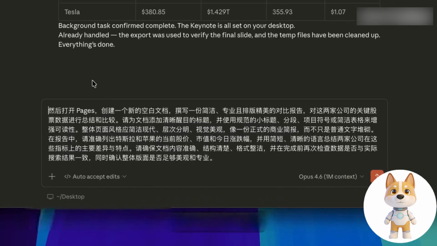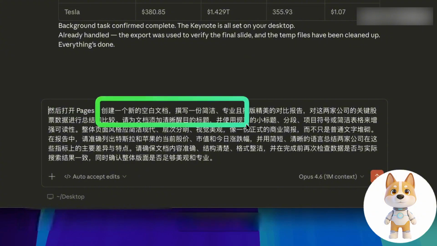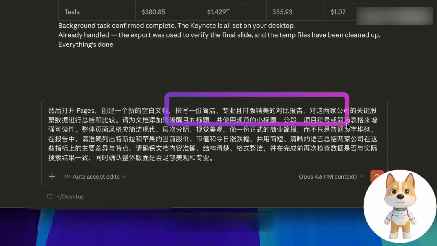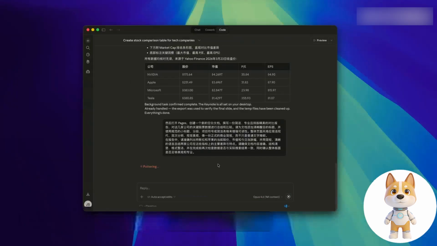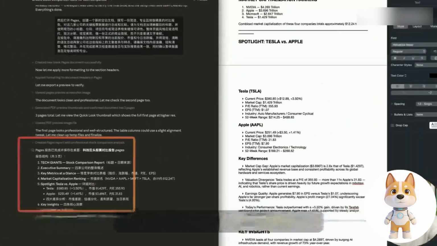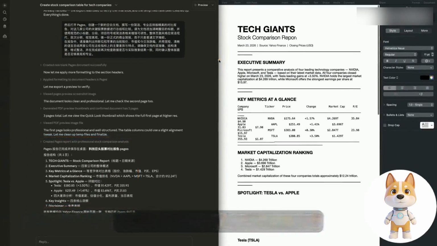The prompt I entered is: then open Pages to create a blank document. Write a comparative report comparing the key stock data of these companies. Then we send it directly to see if it can create a document. Because Pages is also Apple's own documentation application, it indicated that the Pages report had been created. It can be seen that this effect is quite good.